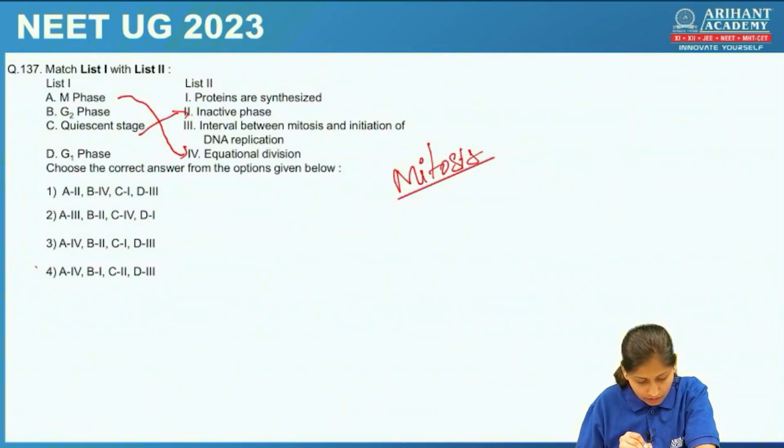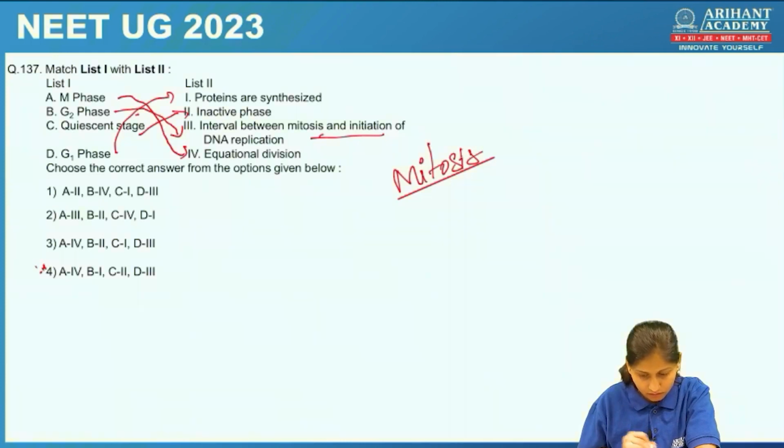Yeah, proteins are synthesized in which one, G2 or G1 phase? In G1 phase proteins are synthesized. So now there remains this one, interval between mitosis and initiation of DNA replication. Yes. Okay, so this would be, one second.